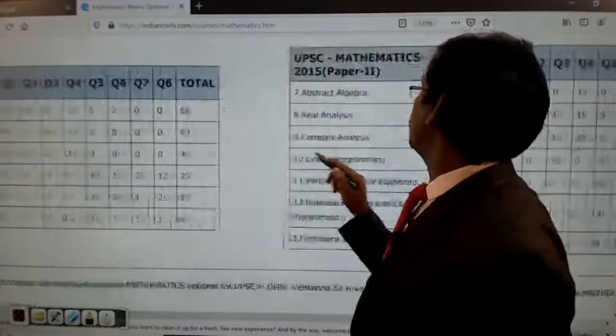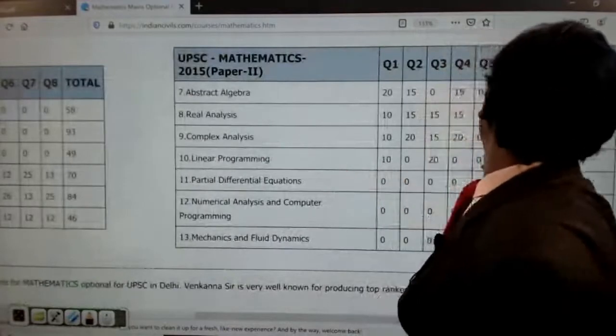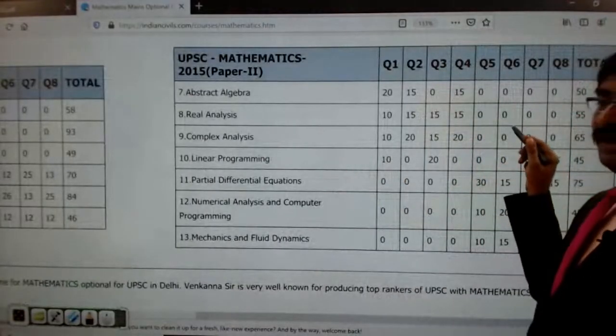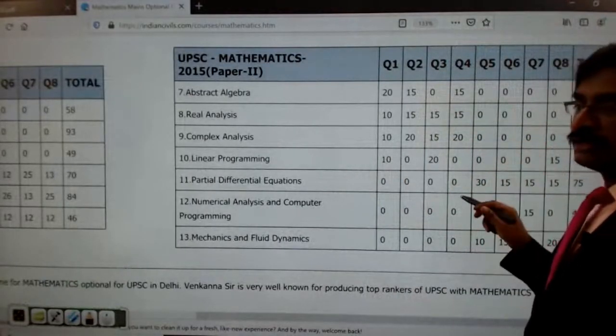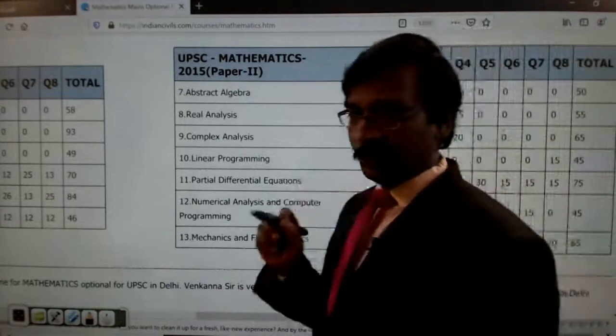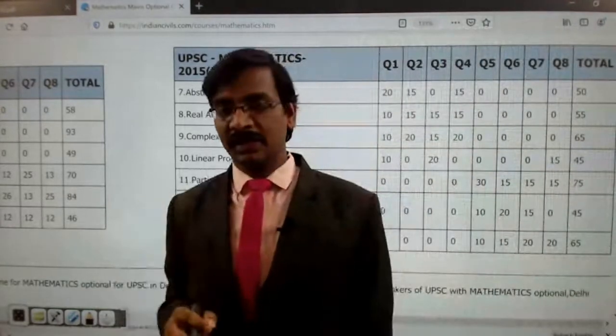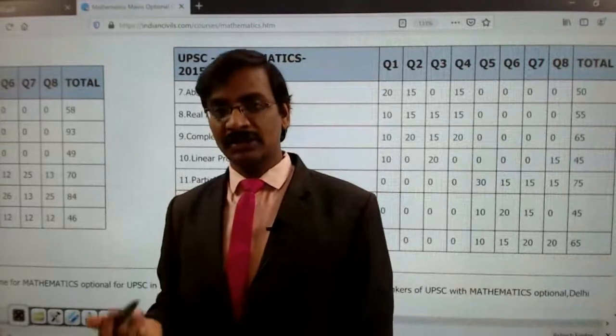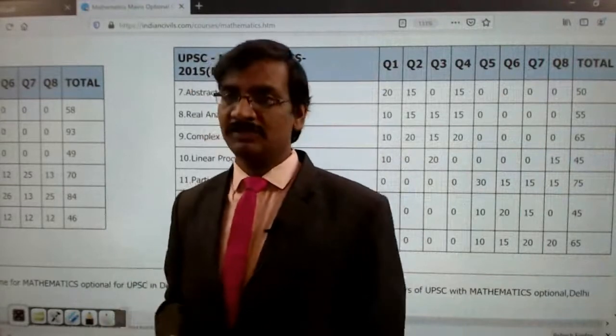And as I said earlier, abstract algebra is the one which was given least priority in all the years. But the effort that you are going to put into abstract algebra is very, very high, while the priority from the UPSC point of view is very, very less.